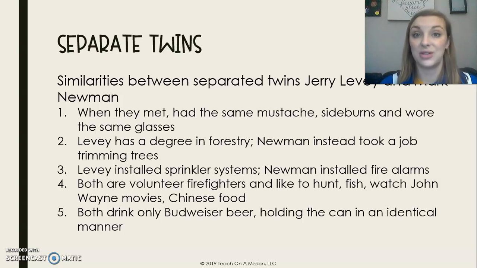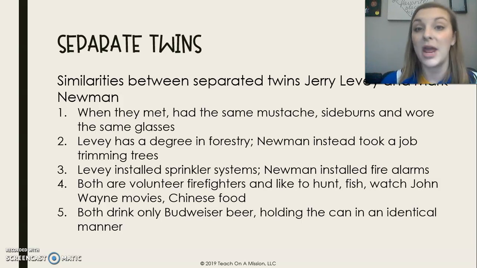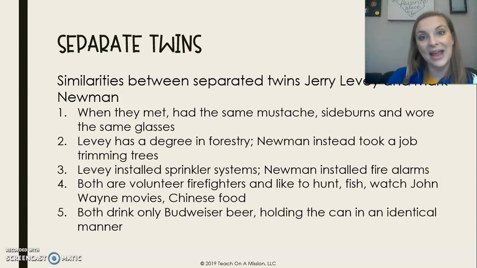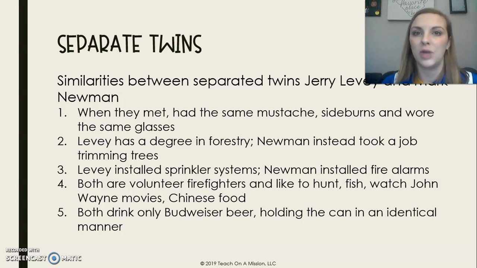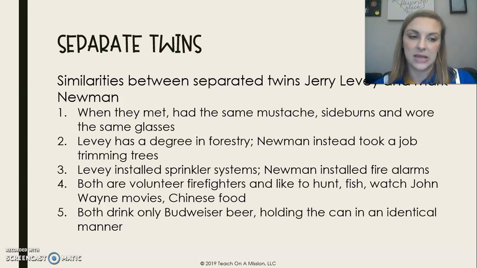So they had the same mustache, same sideburns, wore the same glasses, and had similar jobs. They both were volunteer firefighters, enjoyed hunting and fishing, watching John Wayne movies, and enjoyed Chinese food. They both drank Budweiser, holding the can in an identical manner. So all of these things are very coincidental, very, very similar. However, we have to be careful because you and I could probably find a lot of these similarities among each other as well. So is it really our genes? That's the question. But there are some crazy coincidences among separated twins that they have found in this study.